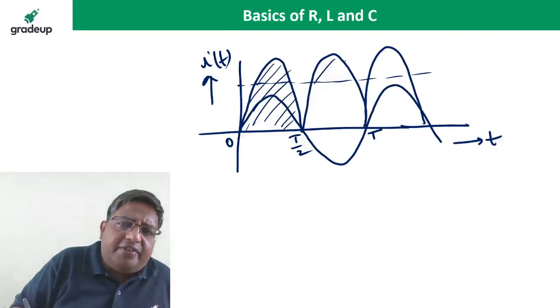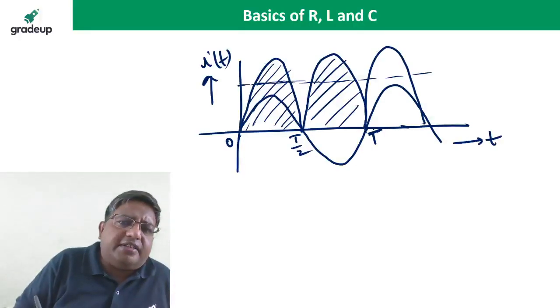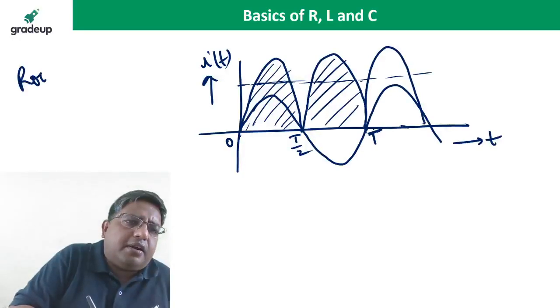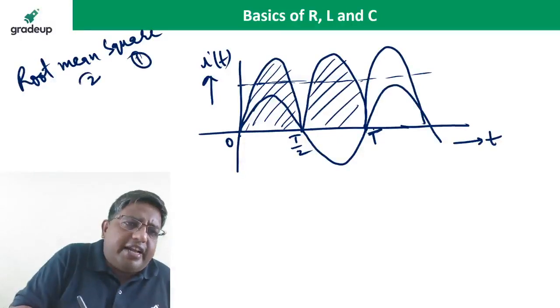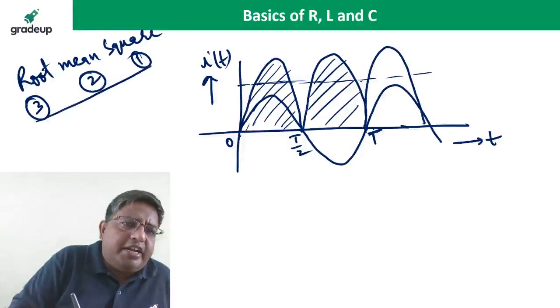That is why we are dividing by T: because we are integrating up to T, we are dividing by T. And then take the under root of the average. That is the RMS value. RMS stands for root mean square. First you take the square value, then you take the mean, and then you take the root. So that is the root mean square value.